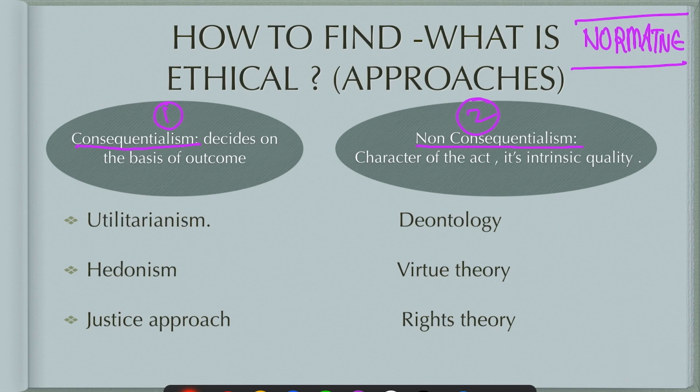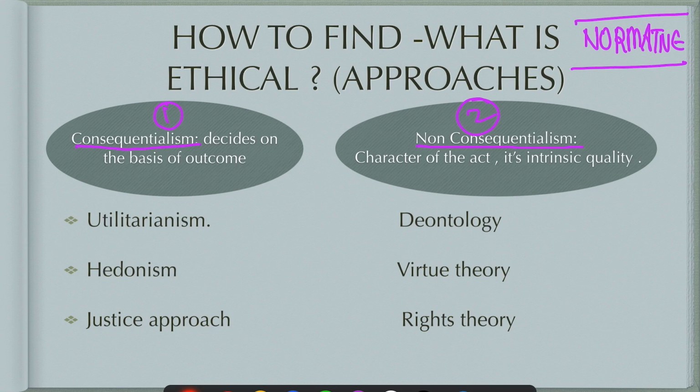But if you argue that the doctor should take the organs of the single person and give them to five people because it will save the lives of five people, then you are a consequentialist, because you are arguing that consequences are important and you are deciding what is right and what is wrong based on the consequences.